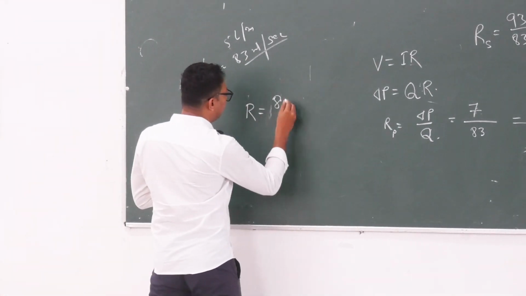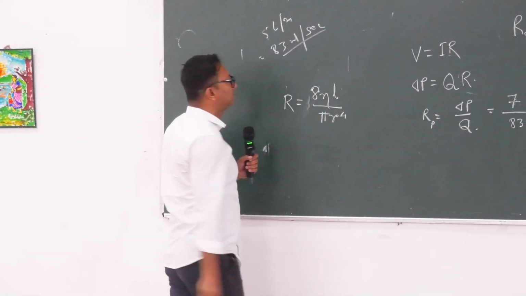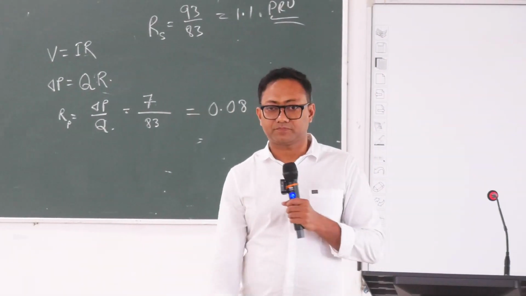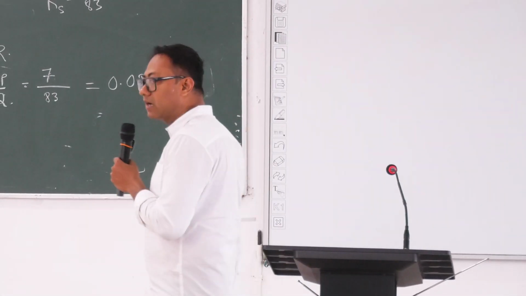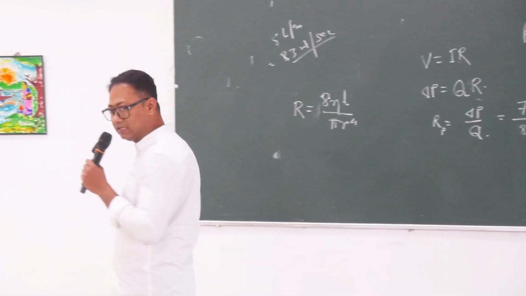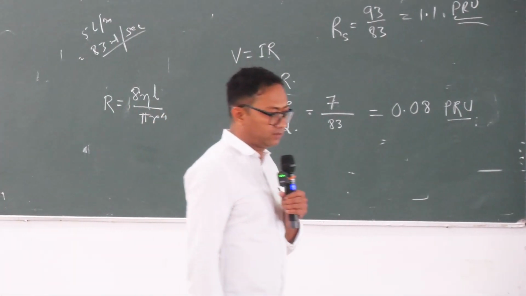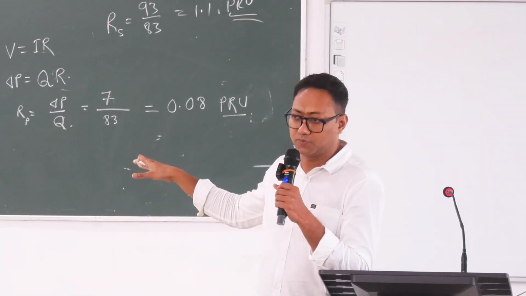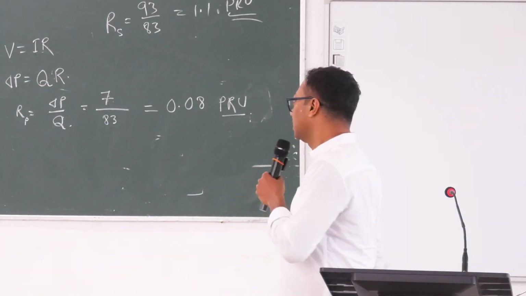R is equal to 8 eta L by pi r to the power 4, where r is the radius and L is the length and eta is viscosity. Okay, viscosity. And you may have many problem solving questions by application of this formula as well. Okay, Poiseuille's law. It is called Poiseuille's law.